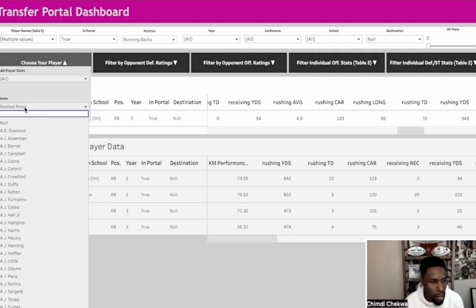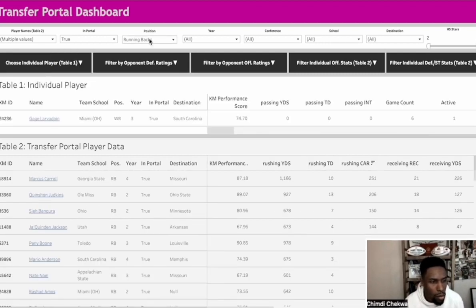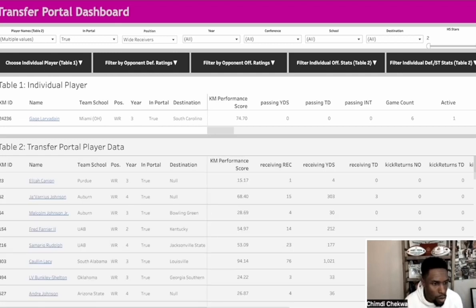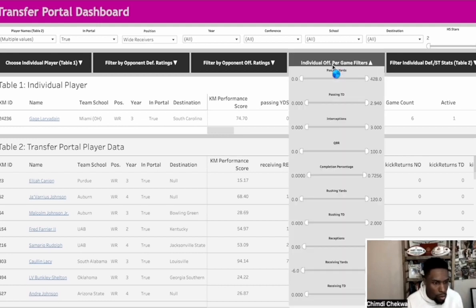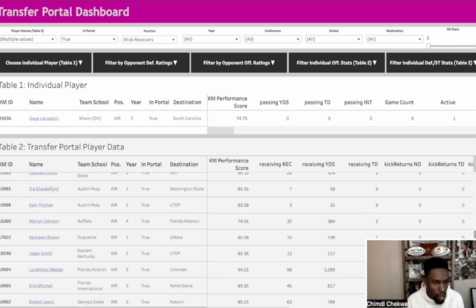Okay, let's go ahead and add Gage to the player table and see if we can match that same level of production. So these are all the other receivers that have entered the transfer portal. So now let's just look at those receivers that had at least 3 receptions per game. Okay, it's a lot of guys.